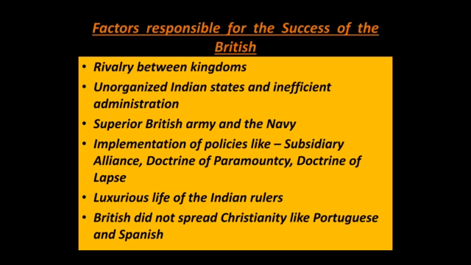The Indian rulers did not realize they needed to get united against this foreign entity, the Britishers. They instead started taking help from the British to defeat their own personal enemies. And this rivalry between kingdoms provided an opportunity to the British to gain control and be successful.